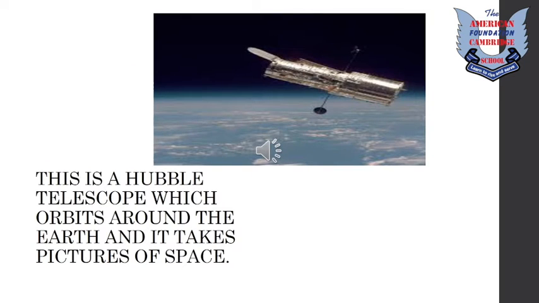Students, do you know what this is? This is a Hubble telescope which orbits around the Earth and takes pictures of space. You may think that there are telescopes on Earth too, but due to pollution and gases, we cannot see space clearly. So we use the Hubble telescope to take pictures of space more clearly.